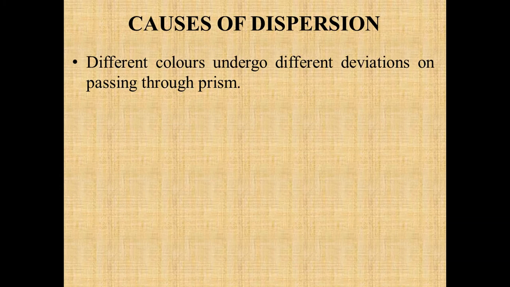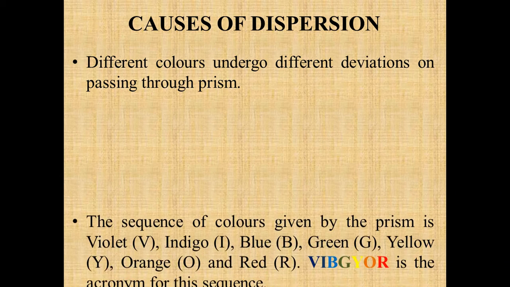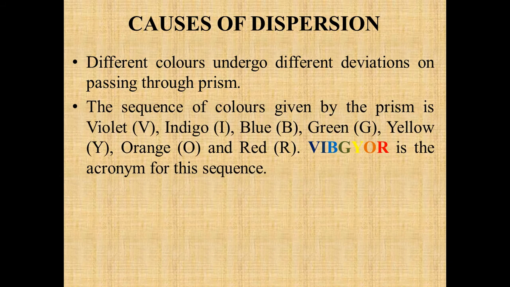Now what causes the dispersion of light? Different colors undergo different deviation on passing through the prism, as all the colors have different wavelengths and different speeds. So whenever they enter the prism, their speed changes accordingly, and the speed of violet light changes the maximum, so it undergoes maximum deviation, and the speed of red color changes the minimum, so it undergoes minimum deviation.